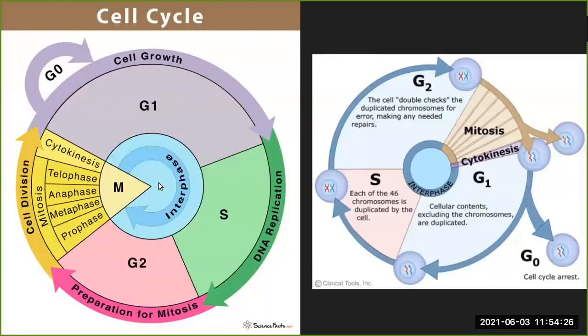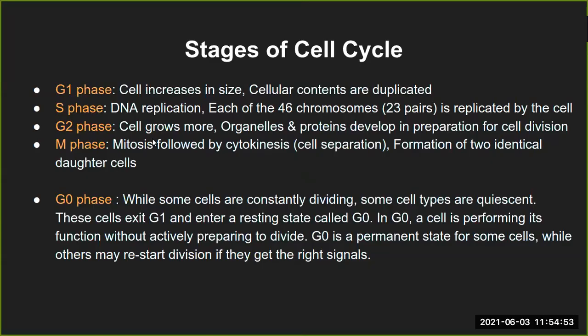Now I'll go back to the diagram just to make it a little clear. These four phases that you see, prophase, metaphase, anaphase, telophase, this is the nuclear division. And cytokinesis that you see is the cytoplasmic division. A cell obviously has a cytoplasm and nucleus. Both of these have to divide. That is karyokinesis in these four phases, and cytokinesis in the cytoplasmic division. So that is the brief outline of these stages of the cell cycle.